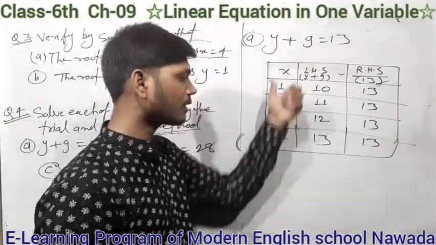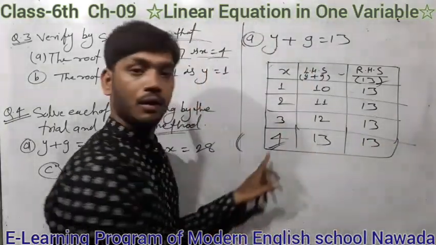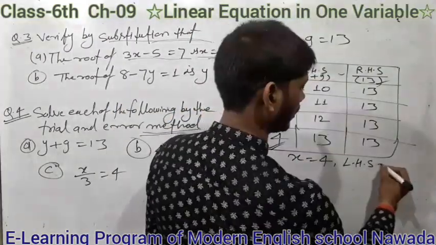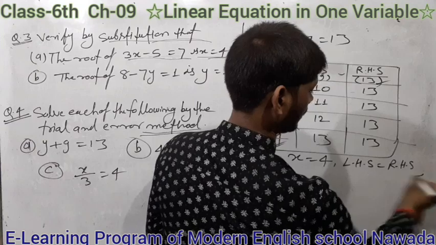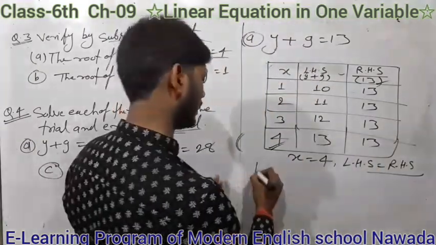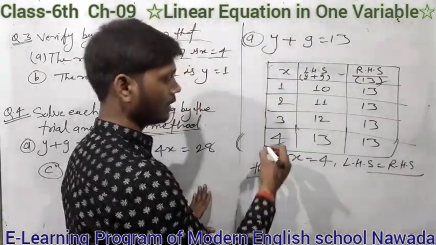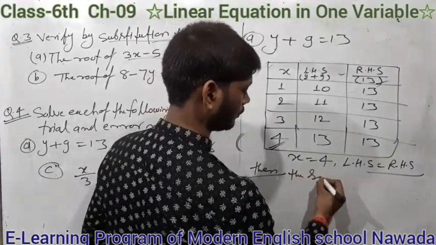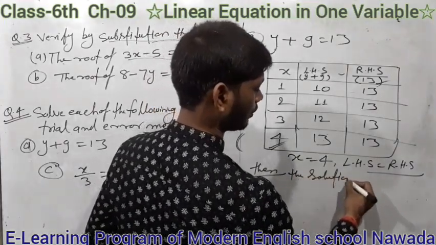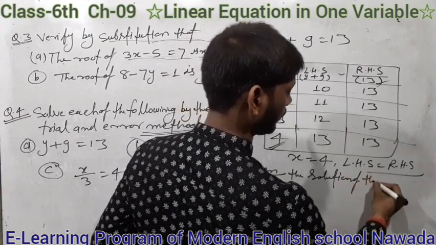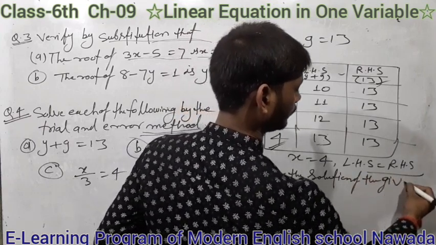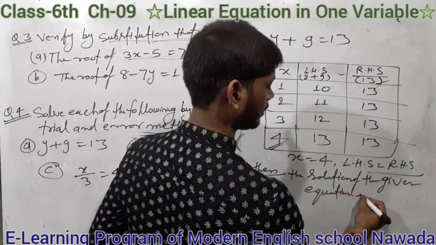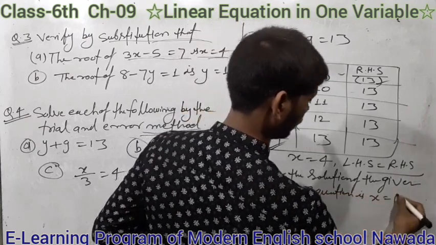Students, when x equal to 4, then LHS equal to RHS. Then the solution of the given equation is x equal to 4.